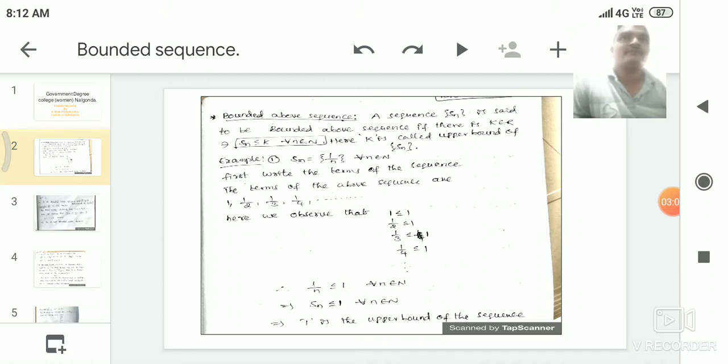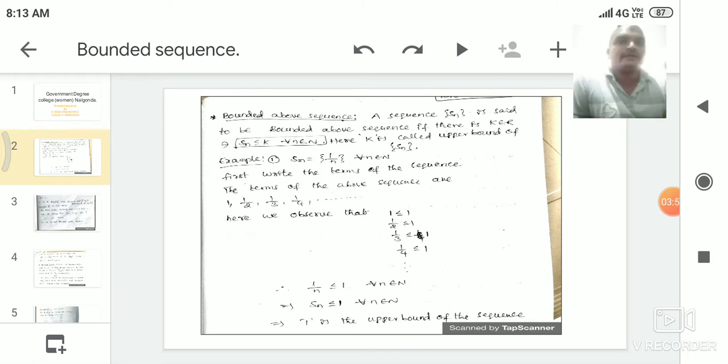Here we say that whenever a greatest value exists for the sequence Sn, then the sequence is called a bounded above sequence. Here we don't know the least value of the sequence 1 by n. Why? Because the terms are 1, 1 by 2, 1 by 3, 1 by 4, and so on. So what is the last value? The last value is called the limit of the sequence, but here we don't know the limit value. The limit of the sequence is discussed later. First, here we discuss bounded above sequence.